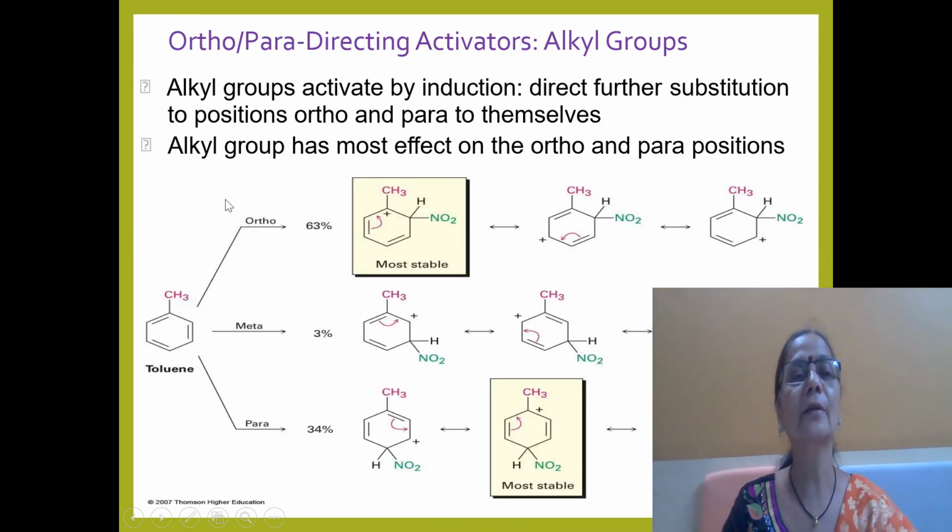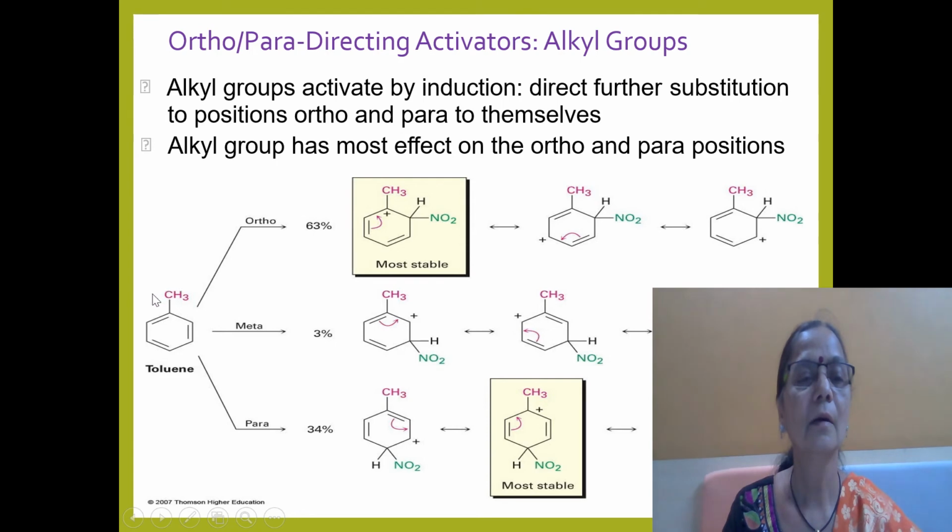Why are electron donating groups ortho and para orienting? Consider a benzene ring with a methyl group, which shows a plus I effect, and the nitration reaction carried out at ortho, meta and para positions. Whenever the nitro group is introduced at the ortho or para position, there are two structures which are more stable, because the positive charge is present on the carbon to which the CH3 group is attached.